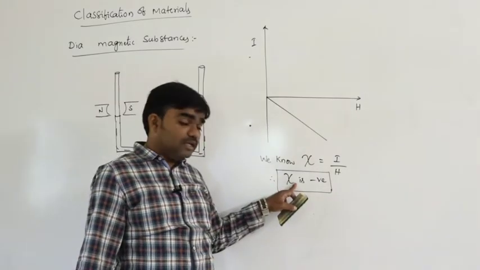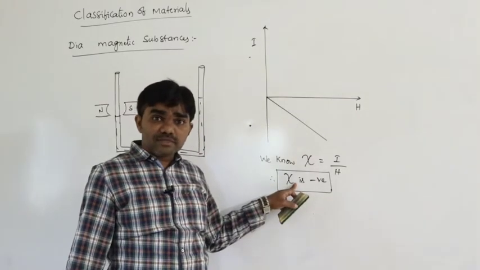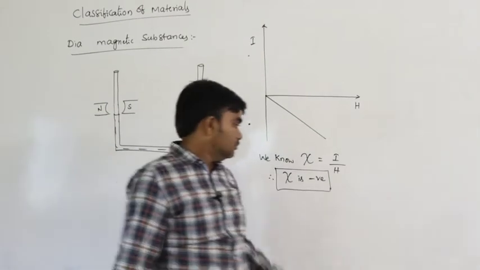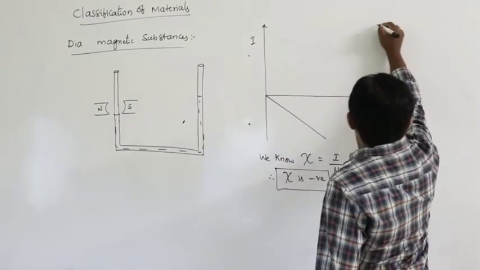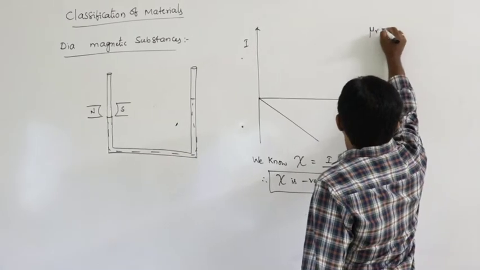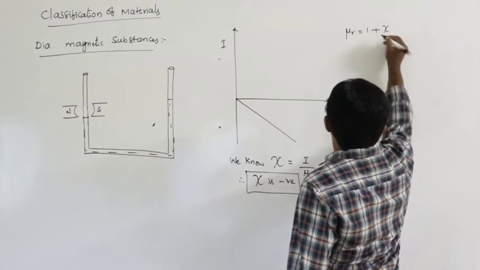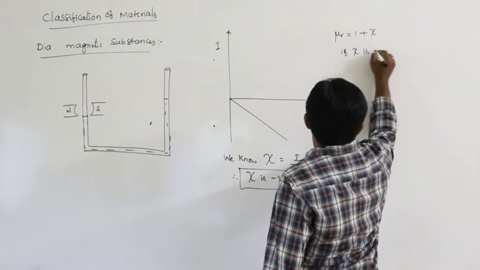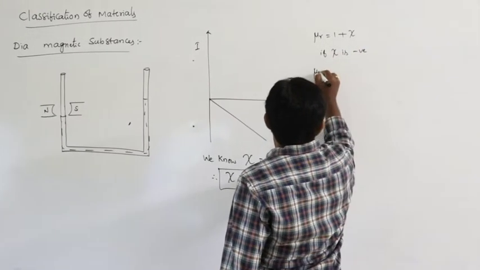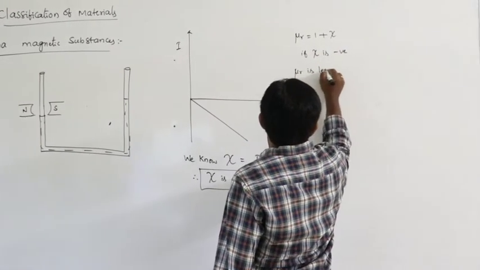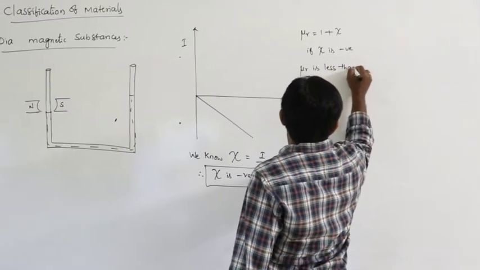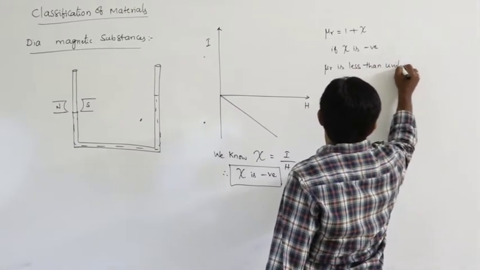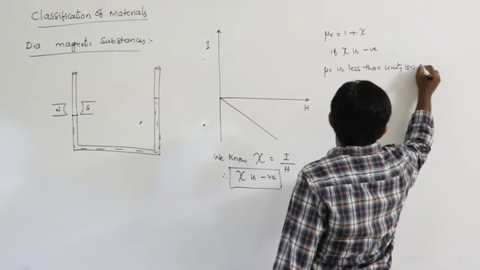And we know mu r is equal to 1 plus Xi. If Xi is negative, then mu r is less than unity, or less than 1.